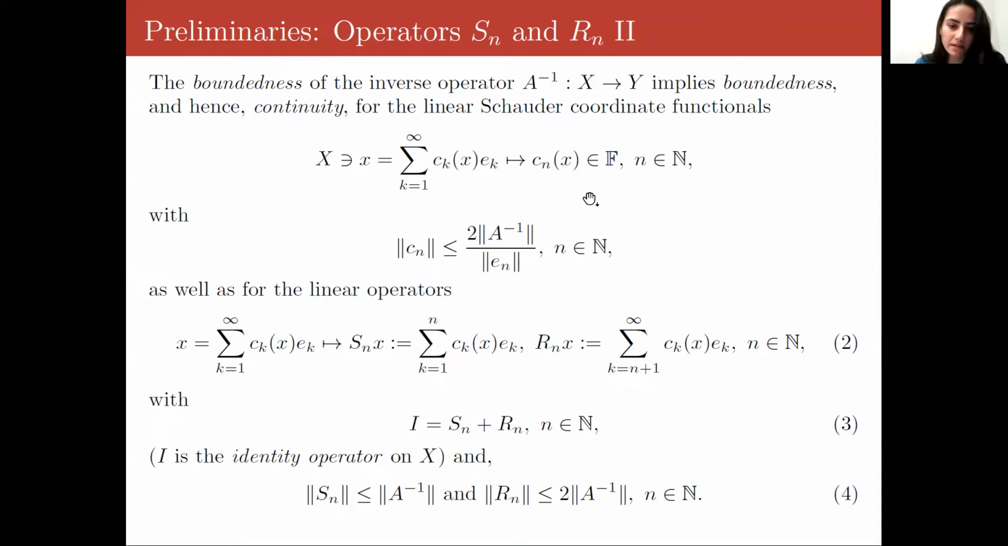as shown with the following norm estimates, as well as for the linear operators shown here, where each Sn is the corresponding nth partial sum for the Schauder expansion, and then Rn is its remainder. And then here, I is the identity operator, and it can be decomposed into the sum of Sn and Rn. And for the norms of Sn and Rn, we have the following estimates shown here as well.